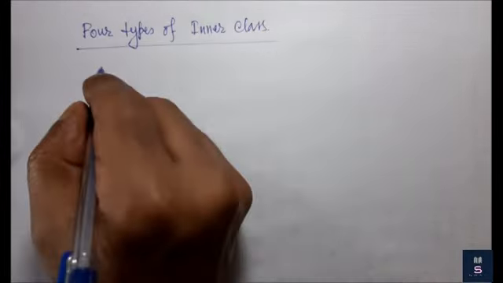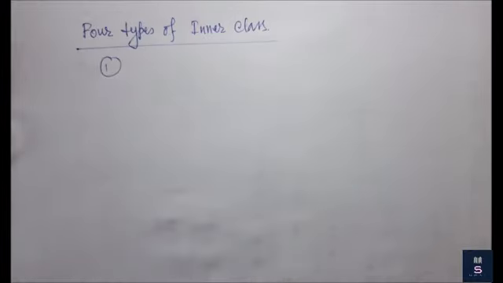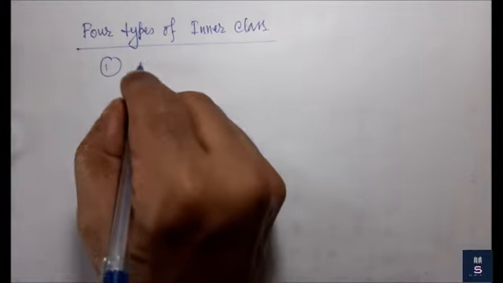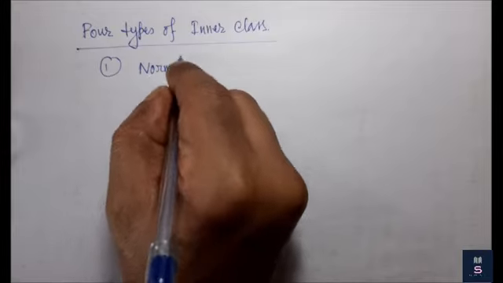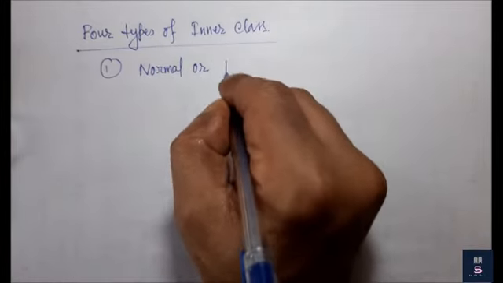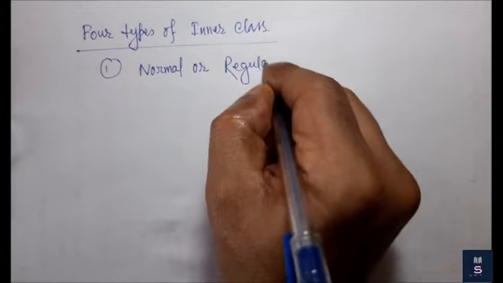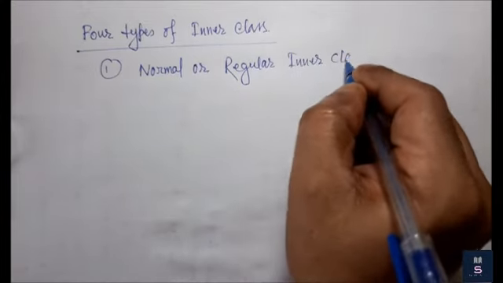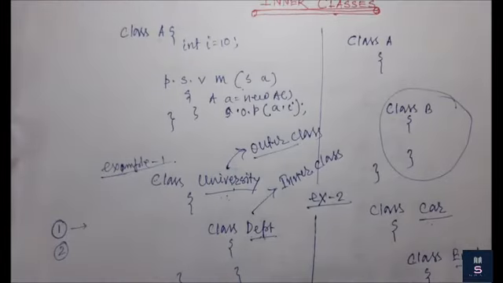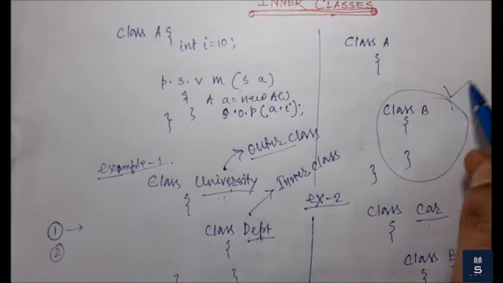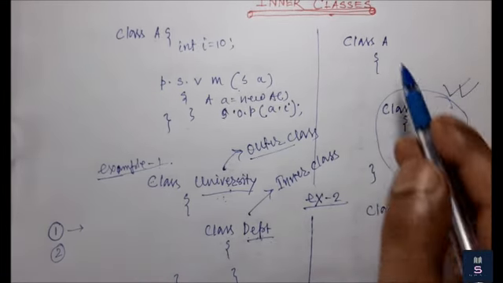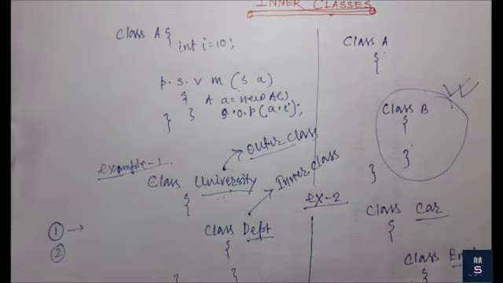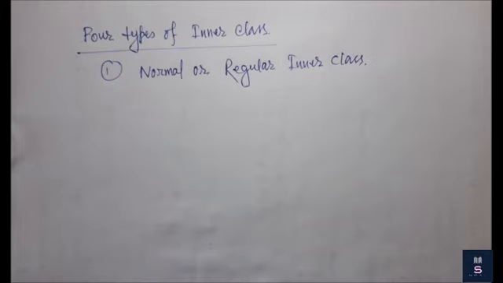The first one is the normal or regular inner class. You can think of this one also, or this one also. If I declare a class within a class, then it is called an inner class, and that type of declaration is called a normal or regular inner class.